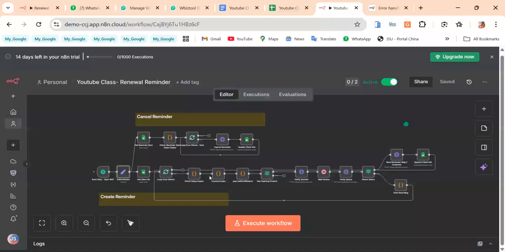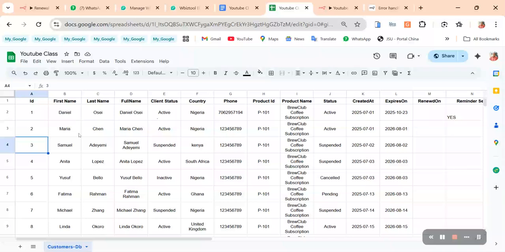The workflow has two routes. In the first route we create the reminder, and in the second route we cancel it. We are running our workflow every 12 p.m., depending on the time zone you are in. We are simulating a small business, and simulating a database or wherever you are getting your data.